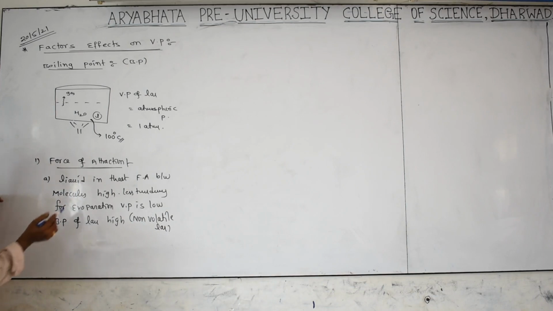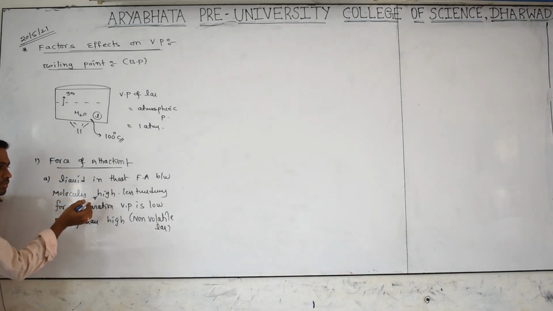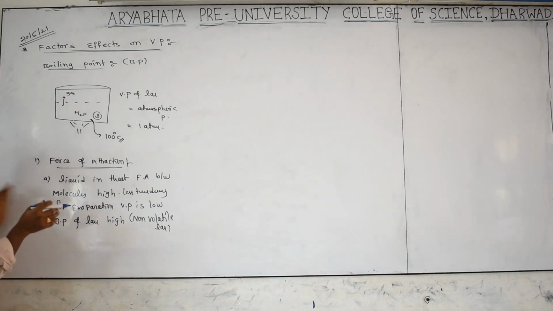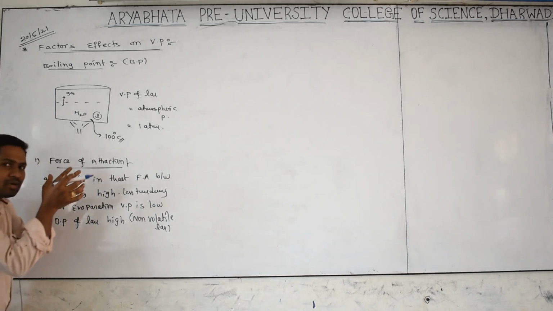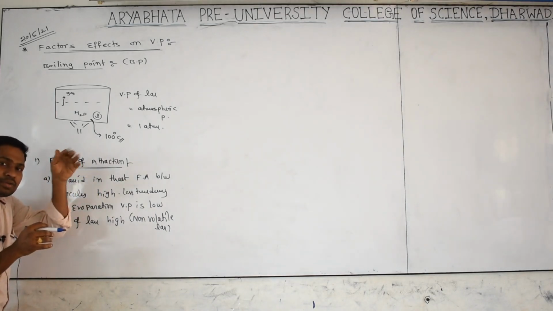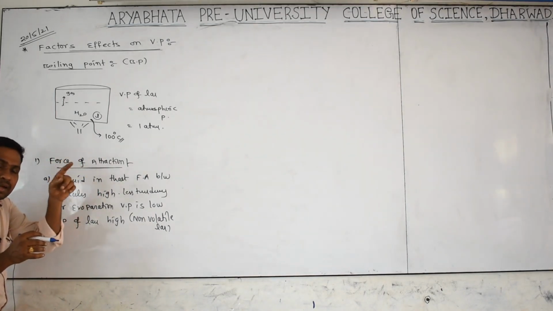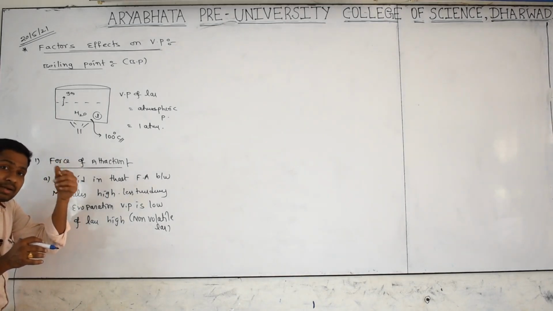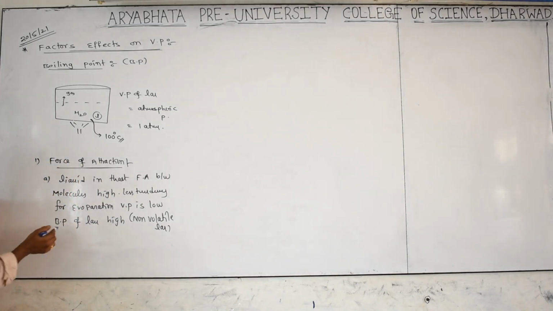Once again, you see a liquid in which the force of attraction between the molecules is high. Because of more force of attraction, the rate of evaporation will be less. Automatically the vapor pressure of that liquid will be low, but to boil it the required temperature will be high. That means the boiling point of the liquid is high, thus it is called a non-volatile liquid.